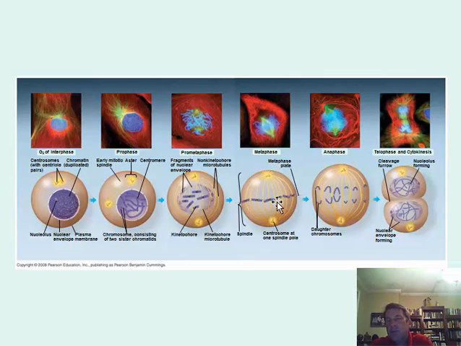So we have the chromosomes lining up. Our cells have 46 chromosomes, and they're going to line up single file right across the middle of the cell. And then they split apart right in the middle in those chromatids. Remember, we just mentioned the sister chromatids that our chromosomes have. So there's two of them, they split apart right in the middle.